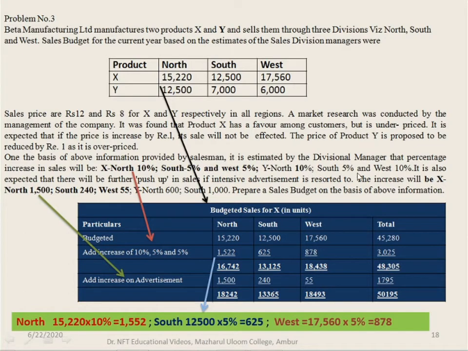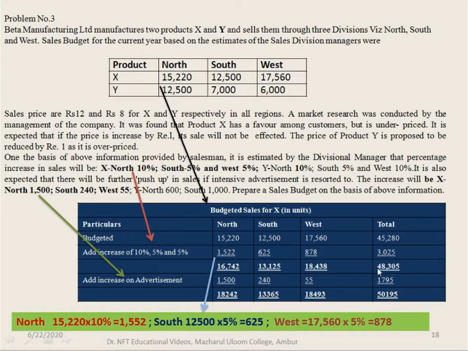Along with that, there is also further information to push up the sales. That is, there is an increase in number of units. For the product X, North, it is increased by 1,500 through intensive advertisement. For South, it is 240, and for West, it is 55. Increase in advertisement is 1,500, 240, and 55. So if you add up these two, you get 18,242, 13,365, and 18,493. Total of all these is 50,195.